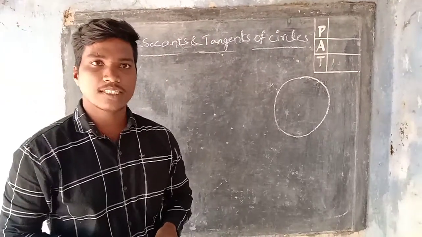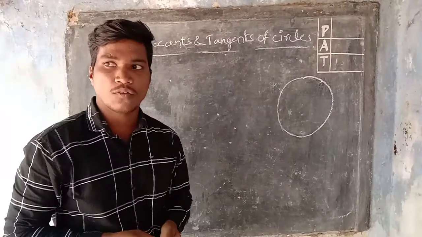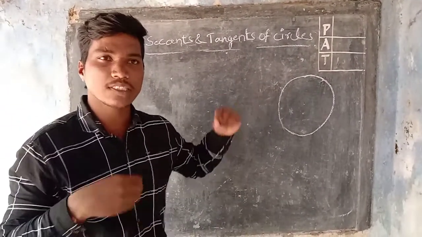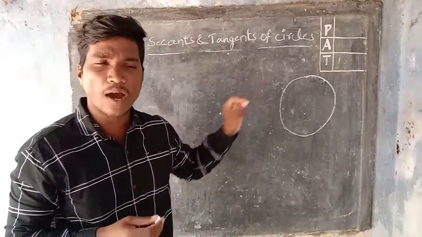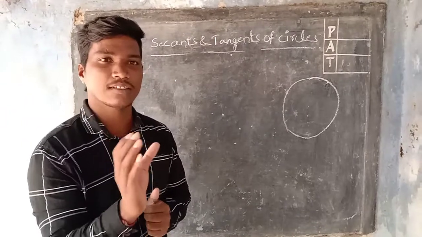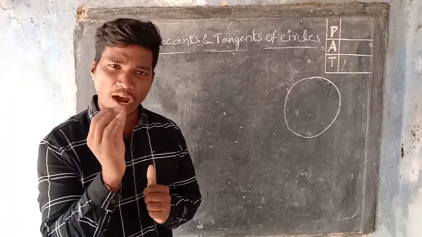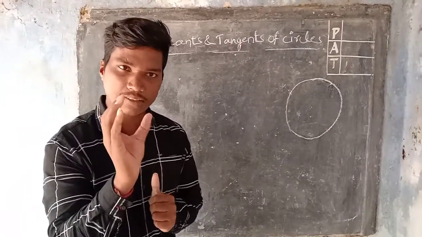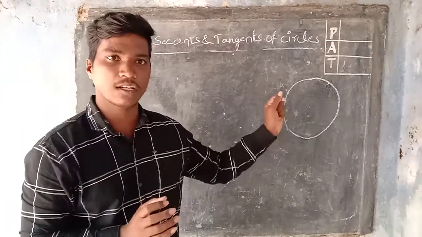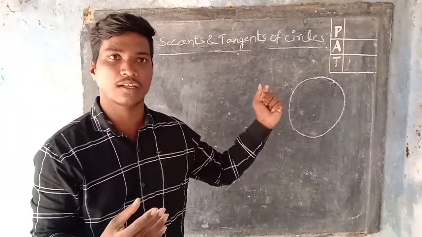Today I am going to discuss the topic of secants and tangents of a circle. First of all, we have to know some basic definitions, what the terms secant and tangent of a circle suggest. First of all, we have to know the basic terms and basic definition of the circle. Then only can we solve the problems on the circle.